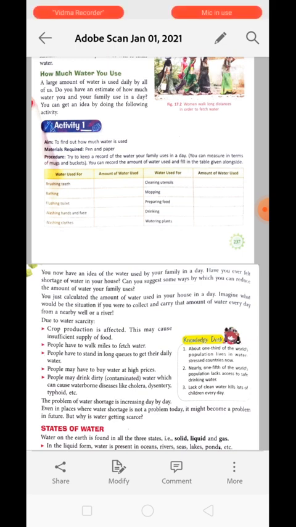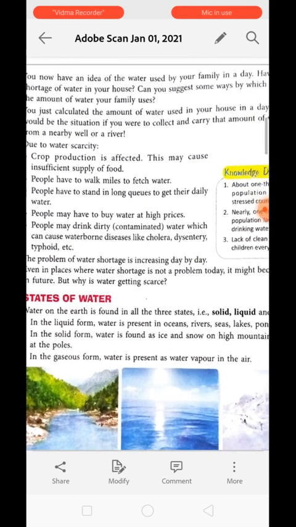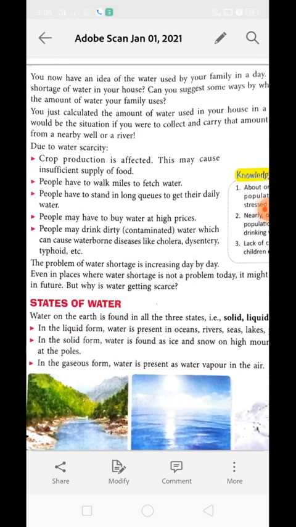The reason for water scarcity can be anything, but what happens when we face water scarcity? First point given over here: crop production is affected because plants need water to perform photosynthesis. If we are not providing water they cannot survive, so crop production will be affected. This may cause an insufficient supply of food. Understood? Next, people have to walk miles to fetch water. People have to stand in long queues to get their turn so that they can collect water for their daily use.